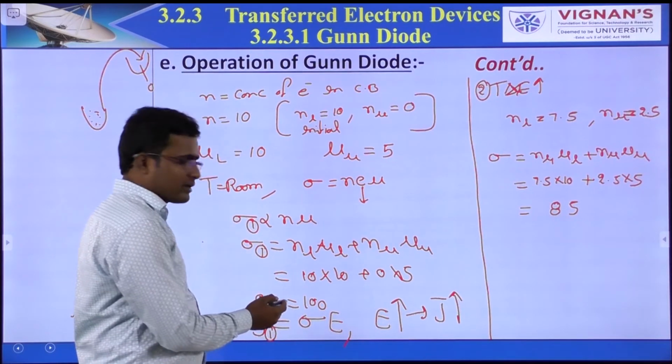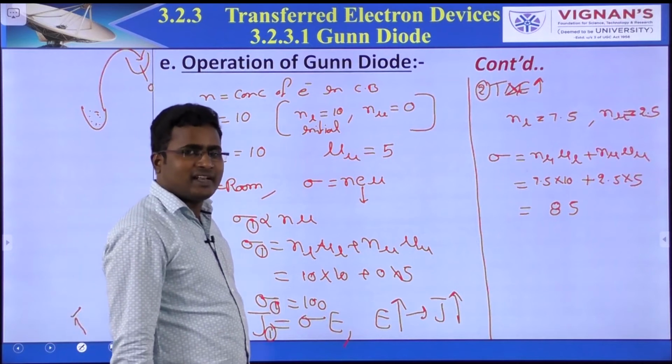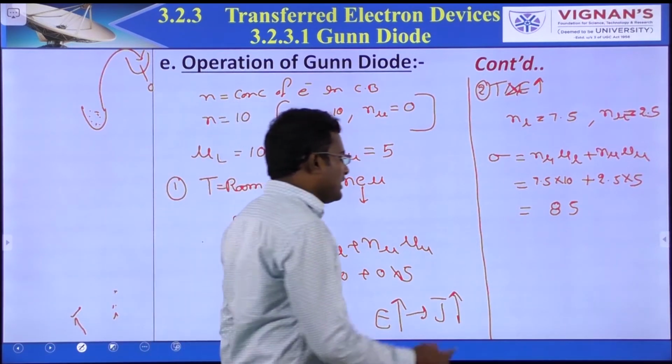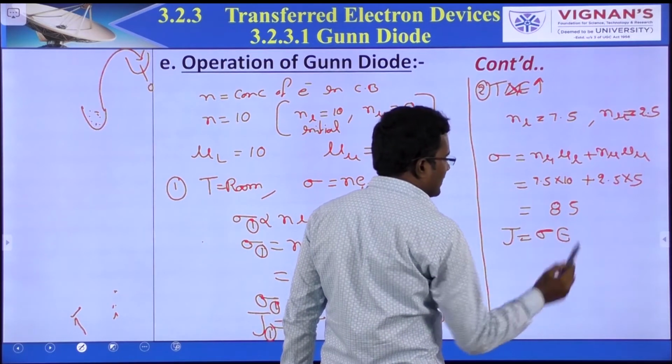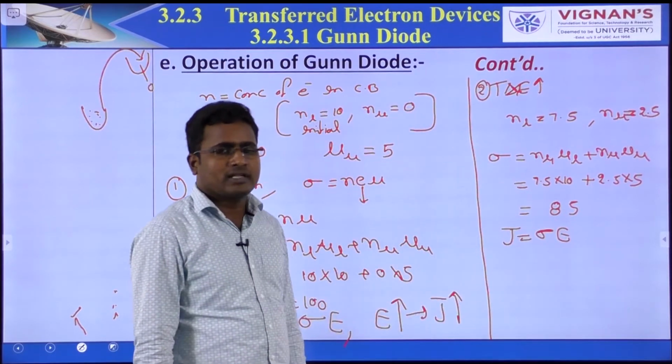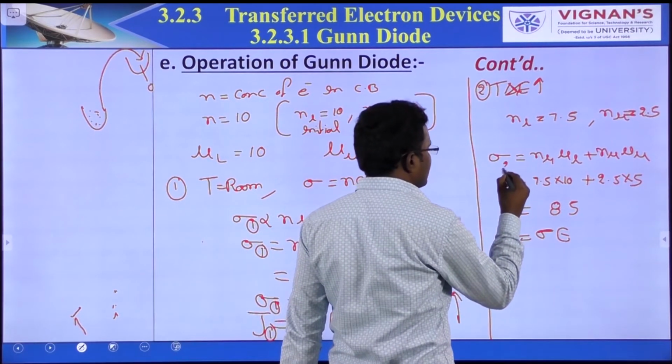What was the value before? 100. What is the value now? 85. Conductivity is less. Conductivity is less means what about J? We know that J is equal to sigma E, so J is also less compared to the previous case. So here is the second case, let's say this is 2.